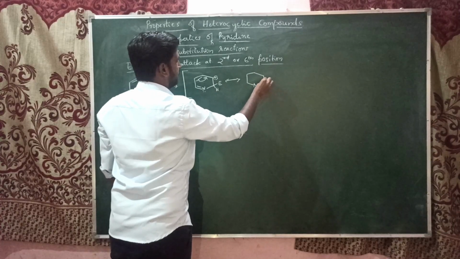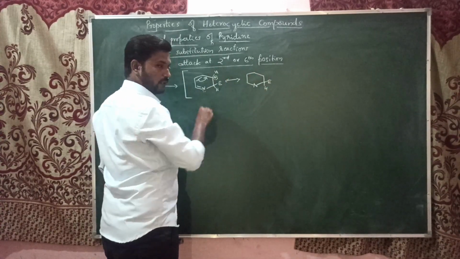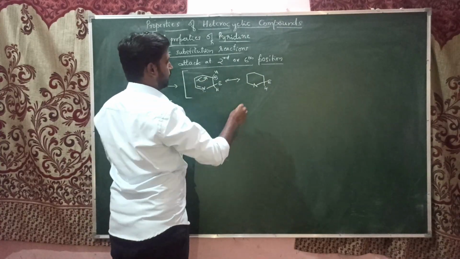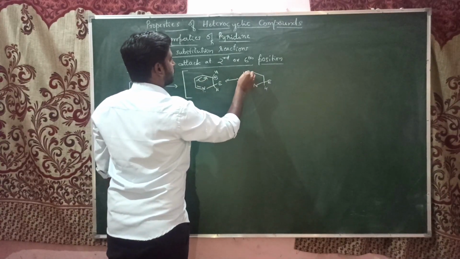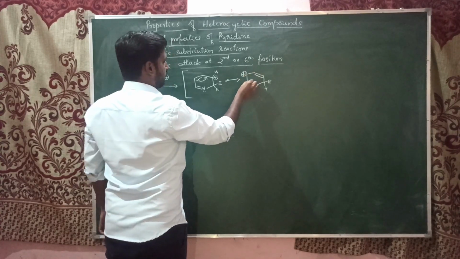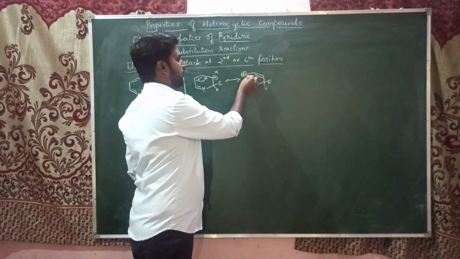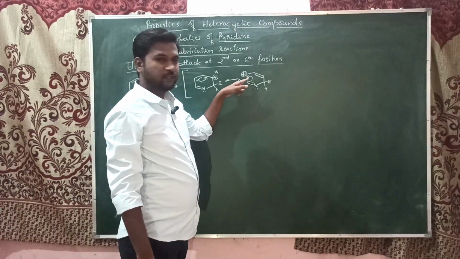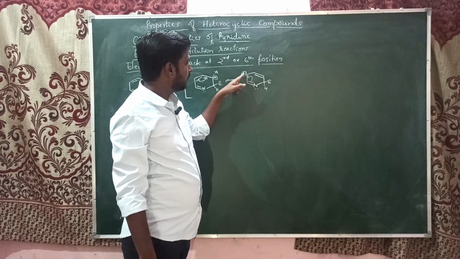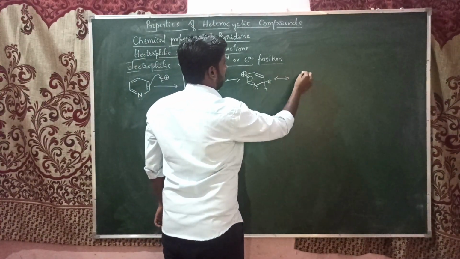Here each carbon has one hydrogen, and the electrophile is at the second position. The positive charge is shifted, and it became a double bond. Now this double bond will shift here, forming another double bond, and the positive charge will shift to the nitrogen atom.